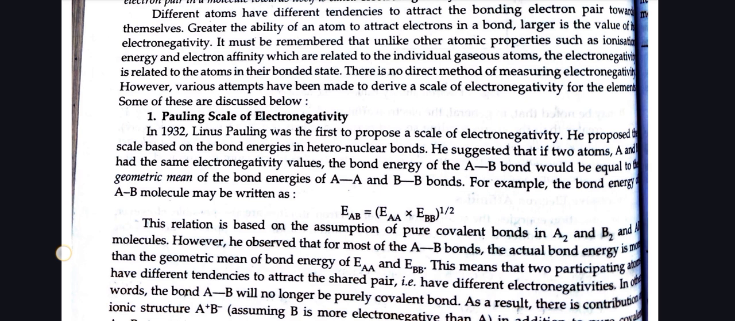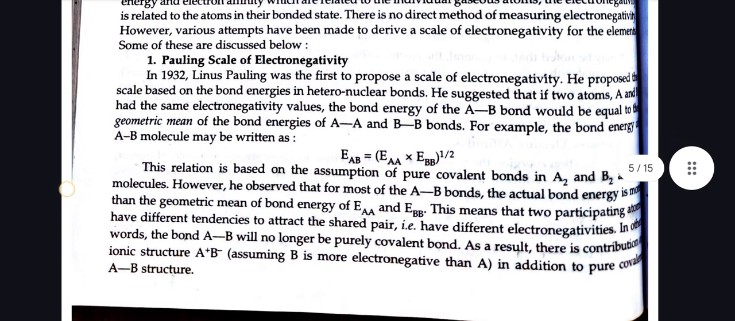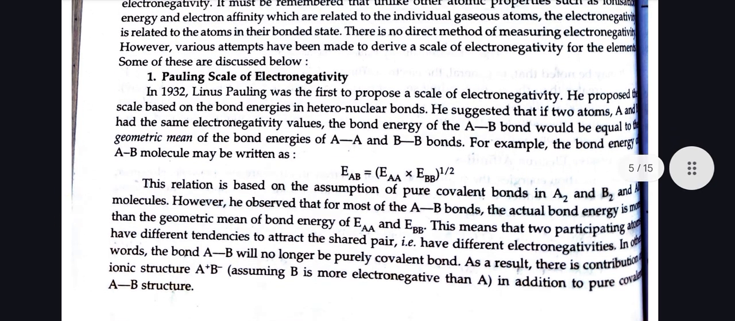There is no direct method of measuring electronegativity. However, various attempts have been made to derive a scale of electronegativity for the elements. Some of them are discussed below. The first one is the Pauling scale of electronegativity.